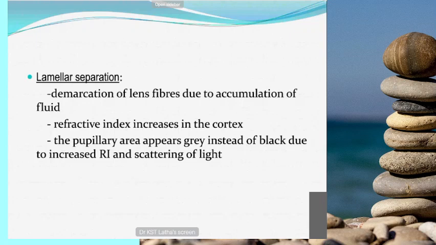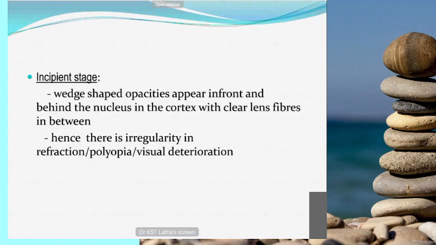But what happens here is the refractive index of the cortex starts increasing. Normally the refractive index of the nucleus is more than the cortex, but after lamellar separation, the refractive index of the cortex starts increasing. So the pupillary area will appear gray instead of black. The cause for this is the increased refractive index, also scattering of light and irregular refraction. But the patient will not have any symptom at this stage. Lamellar separation is the earliest stage.